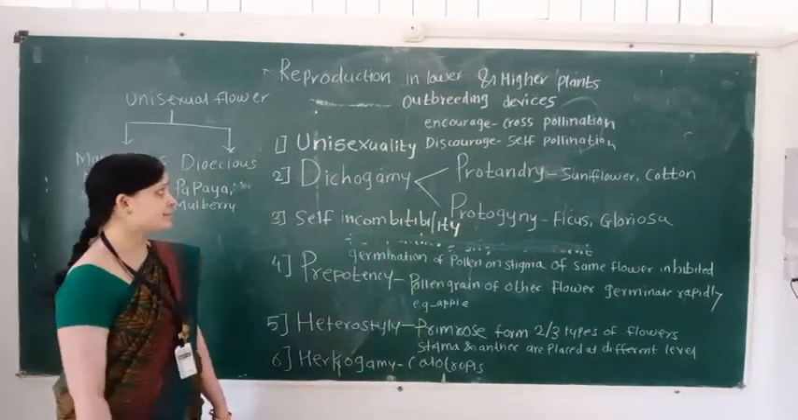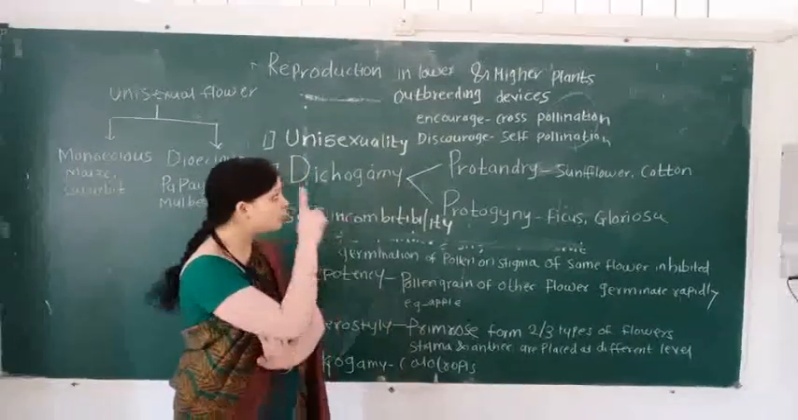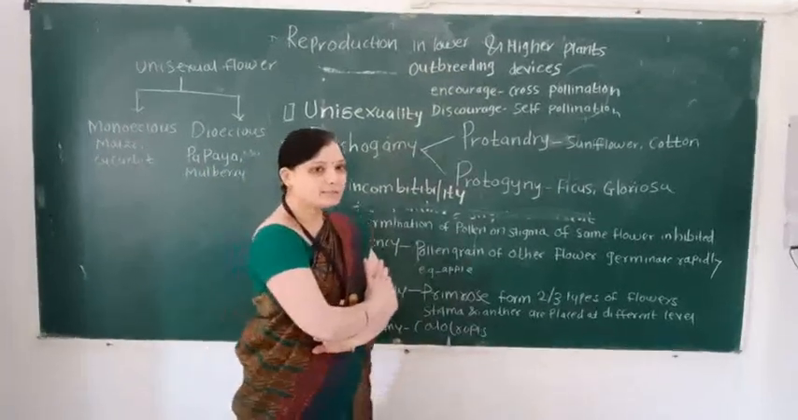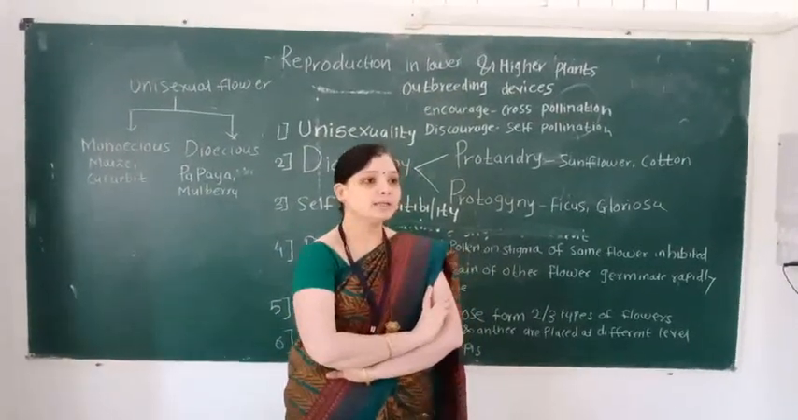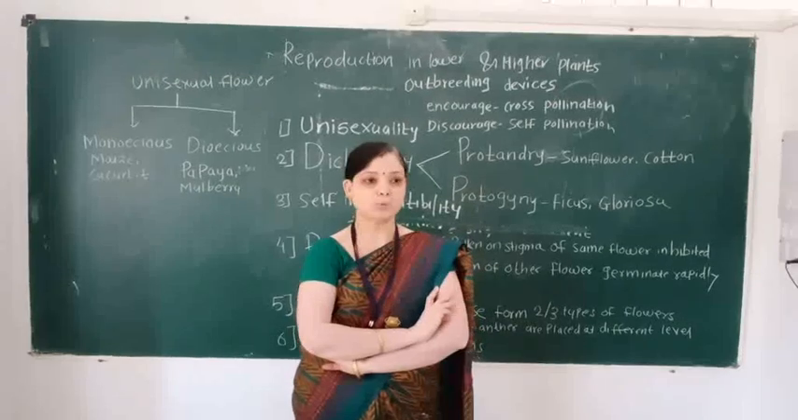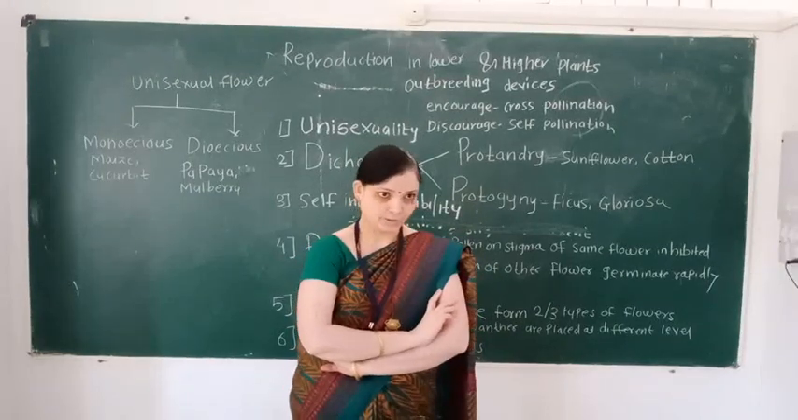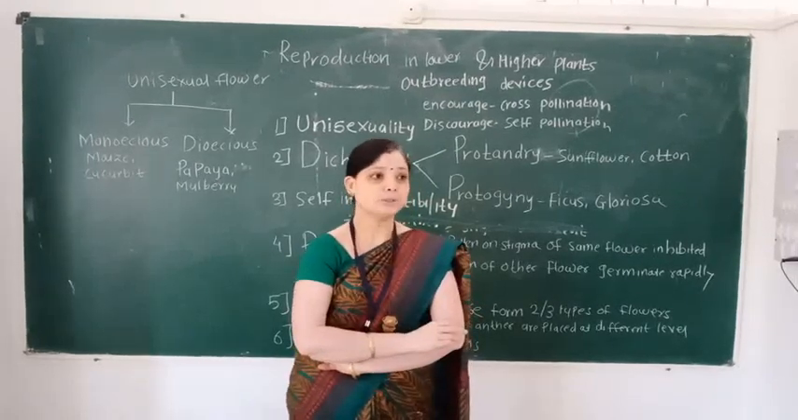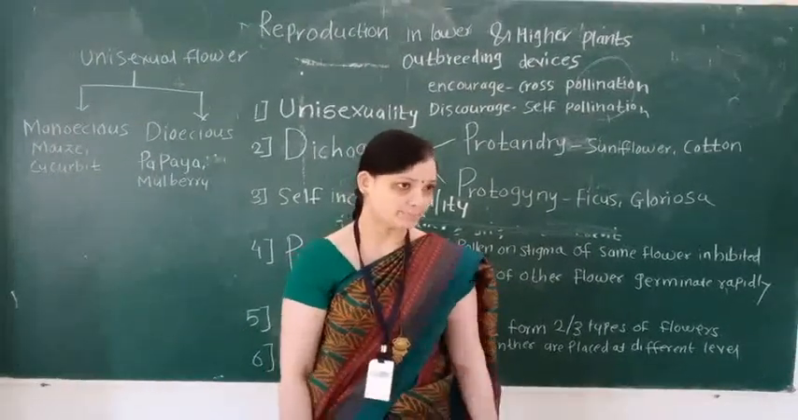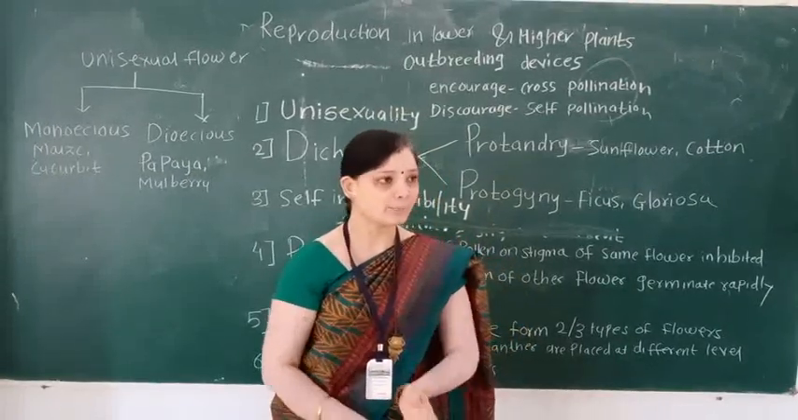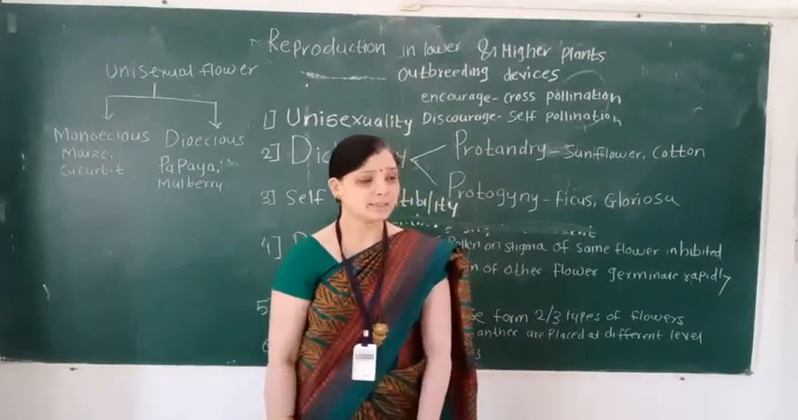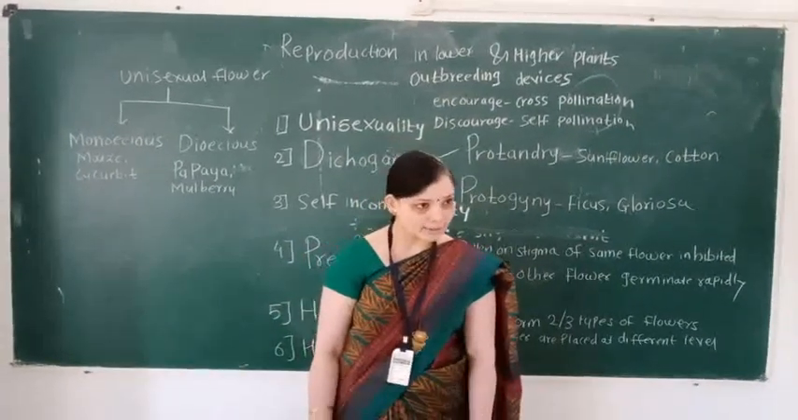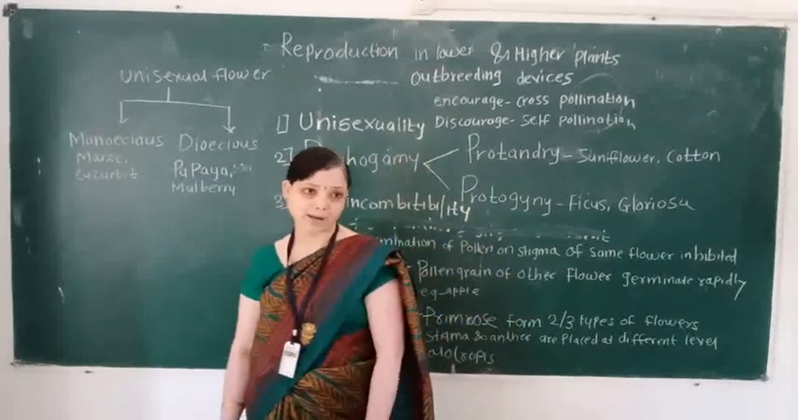Our topic is reproduction in lower and higher plants. In the previous lecture, we learned the term pollinating agent and its types, that is abiotic and biotic pollinating agents. For example, wind and water. Biotic pollinating agents are insects, birds and bats.